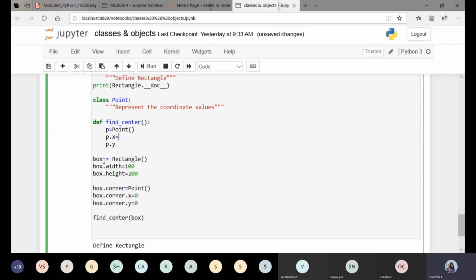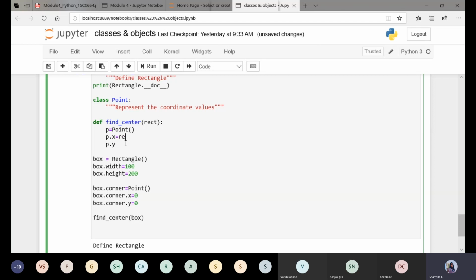Now this box has got how many attributes? It has got box.width, box.height, box.corner.x, box.corner.y. So here, instead of taking the name of the box itself, I'll take an alias name of the box. I'll take it as rect. This is box; I'm just giving a pet name to this object box, that is rect.